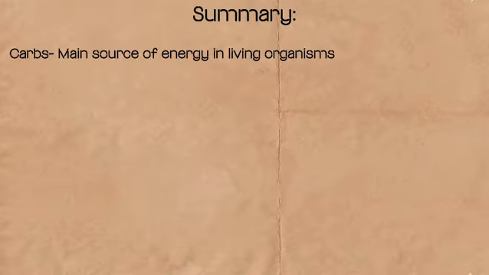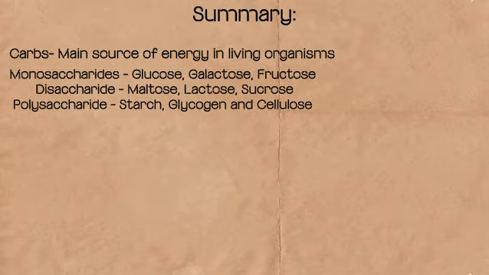Okay, so now let's do a quick summary of today's video. Firstly, carbohydrates are the main source of energy in organisms, and there are three types: monosaccharides, disaccharides, and polysaccharides. Monosaccharides have the general formula of CH2O times n, the number of atoms, and examples of monosaccharides are glucose, fructose, and galactose. Next are disaccharides.